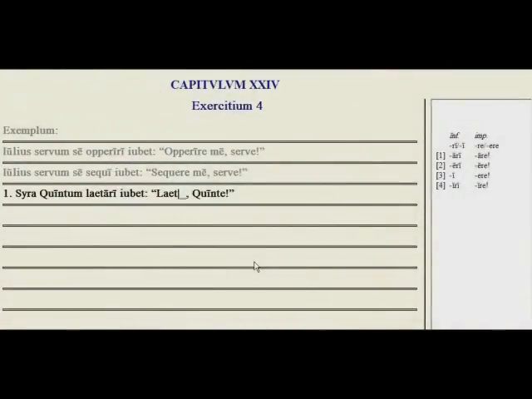This is chapter 24, exercise number 4. Last time we forgot in lesson 1 to finish exercise 4, so we'll do that now. The example we have here is Julius orders the slave to wait for him. Okay, and then he gives the command, "Operire me serve," wait for me, slave. And then Julius orders his slave to follow him. Sequere me serve, follow me, slave.